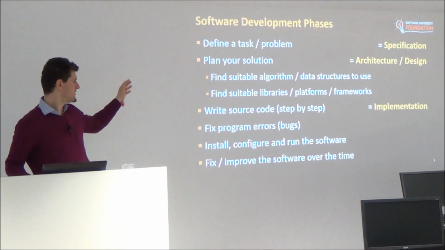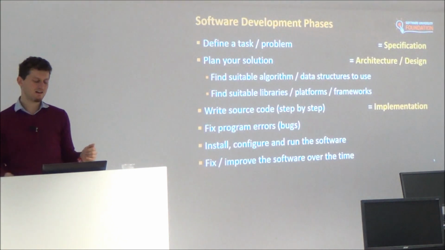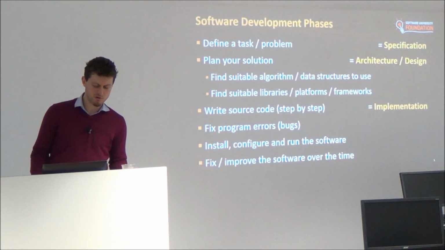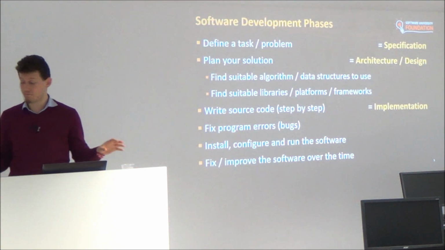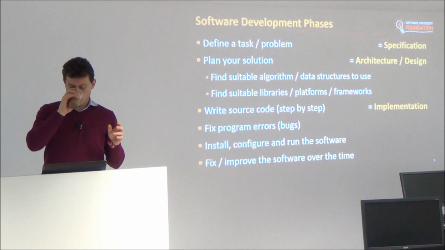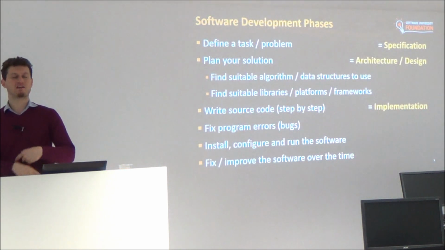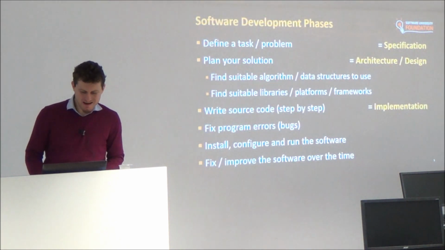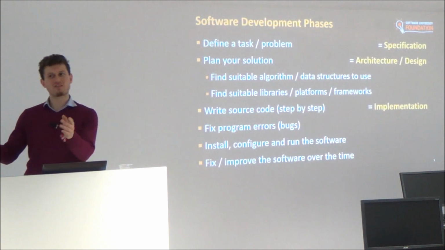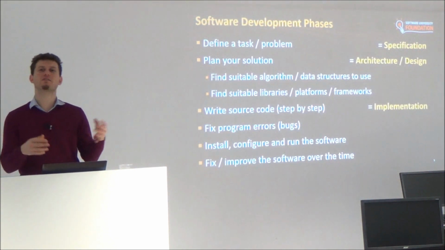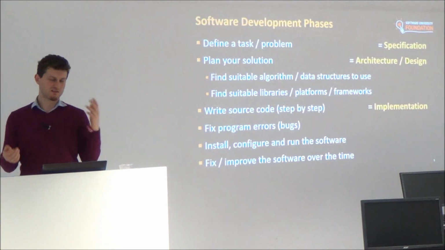The most interesting piece of the software development process for our course is writing the code. Writing the code is also called implementation. Implementation is when you start your development environment and you write some code, write some classes, write some lines of code, write some commands, some methods, functions, and so on.